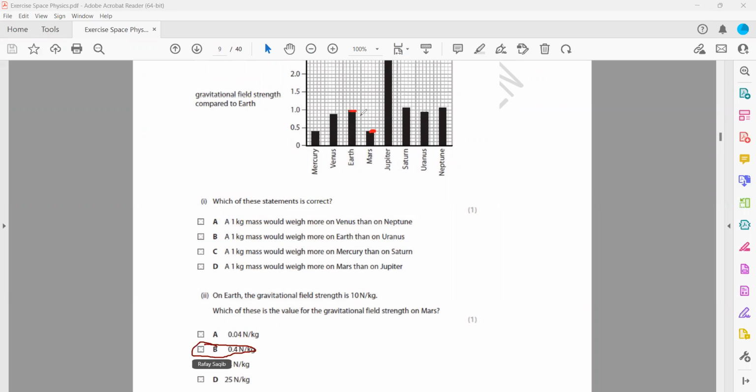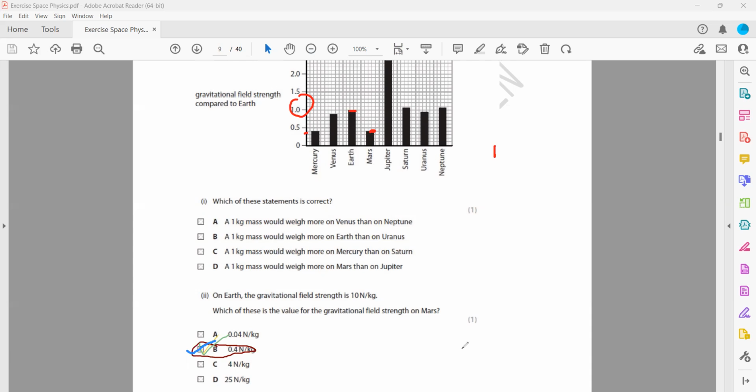So if that is 10, you can see it should be less. So options C and D can be an answer, not never, because there's a value of gravitational field strength. If this was 1 and this is 0.4, it is a comparison.